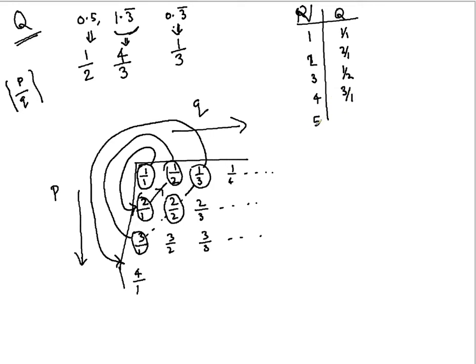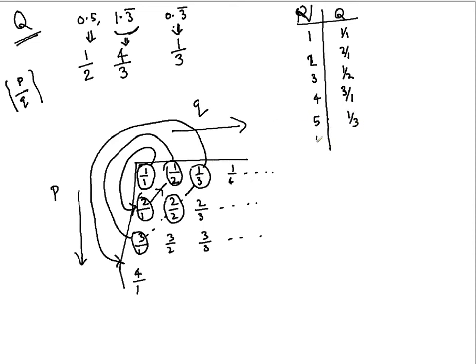Now what is value corresponding to 5? Value corresponding to 5 is actually 2 by 2, whose value is 1 by 1 again. So we are gonna skip which has already occurred. So we have to really skip those numbers which have already been counted in. So you have to simplify the numbers and see if the P and Q value you have already crossed through or passed through. And if that is the case, you should skip that part. So we're going to skip 2 by 2 and we're going to directly go to 1 by 3.